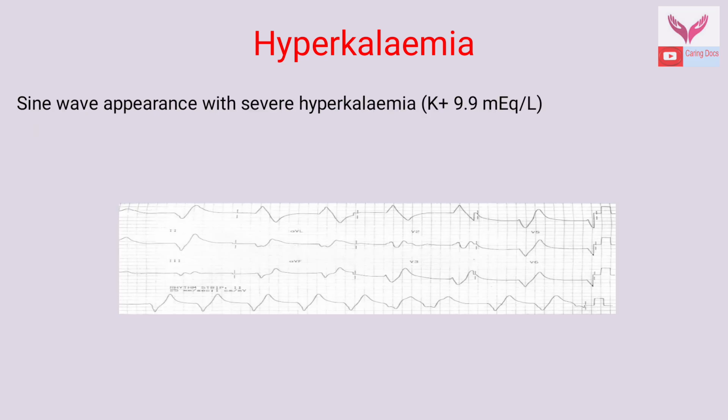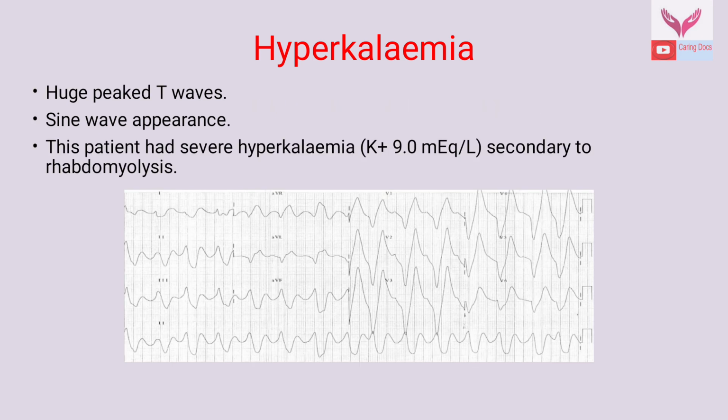Here we can see sine wave appearance in severe hyperkalemic patients where the serum potassium levels are usually more than 9 milliequivalent per liter. This is another ECG which shows huge peaked T waves and sine wave appearance, and this patient has severe hyperkalemia secondary to rhabdomyolysis.